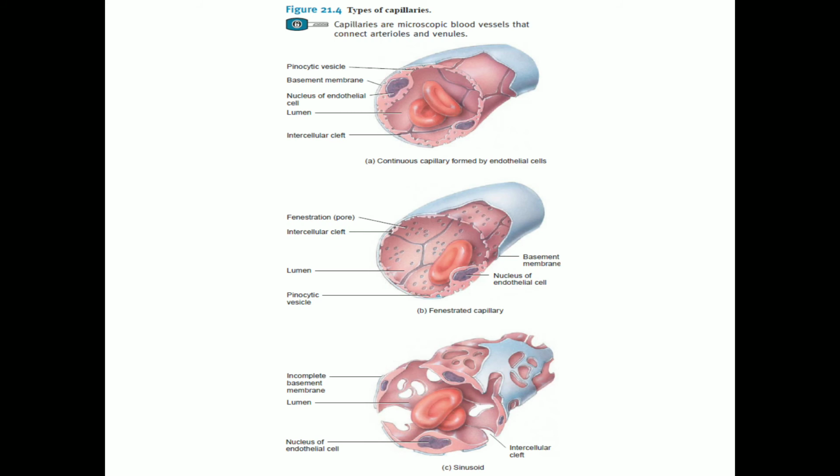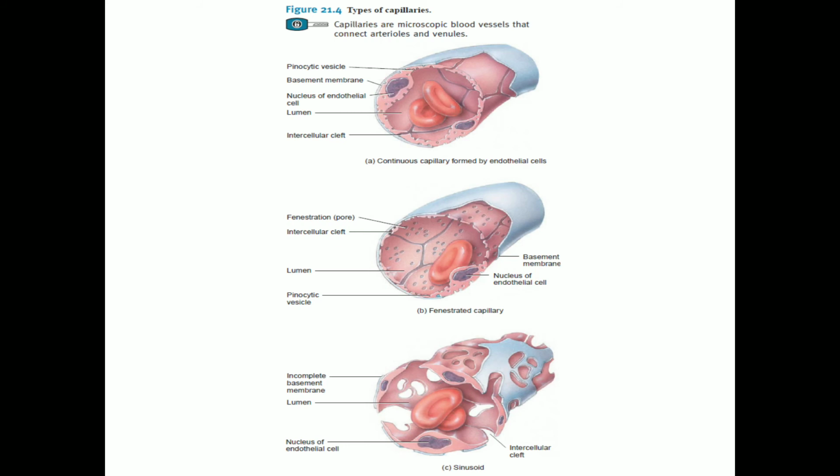Next is the sinusoid capillaries. They are wider and bigger in nature than the other capillaries. They have unusually large fenestrations. Here you cannot see the basement membrane. The basement membrane is incomplete or even absent.